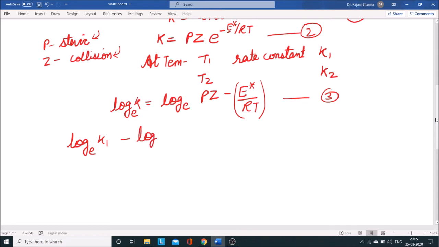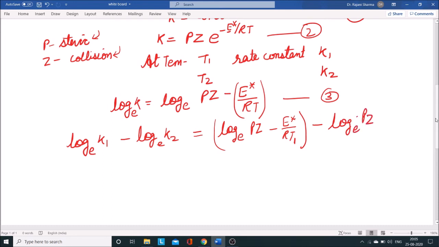The rate constant at temperature T1 minus the rate constant at temperature T2 will give you log to the base e of Pz e to the power minus E asterisk by RT1, minus log to the base e of Pz e to the power minus E asterisk by RT2.